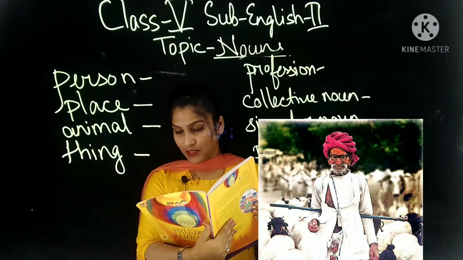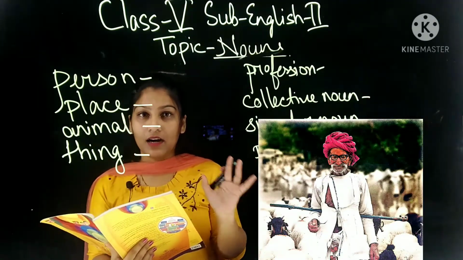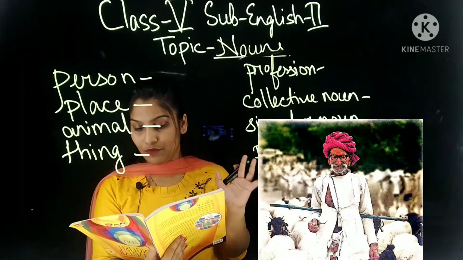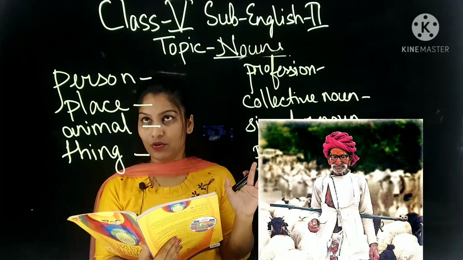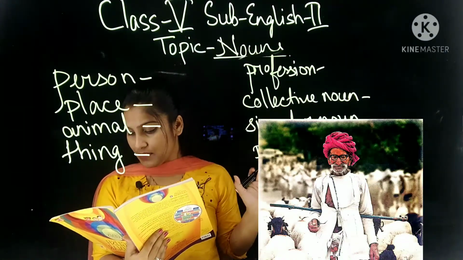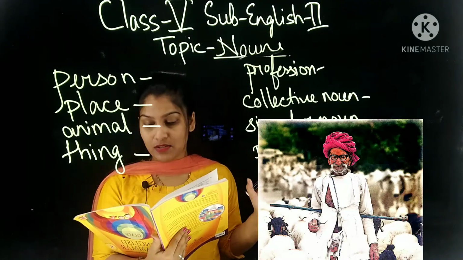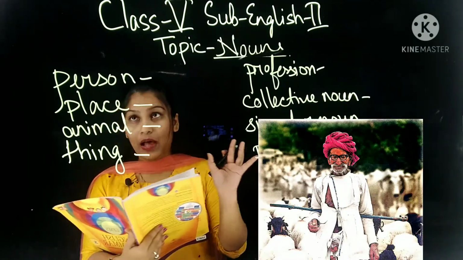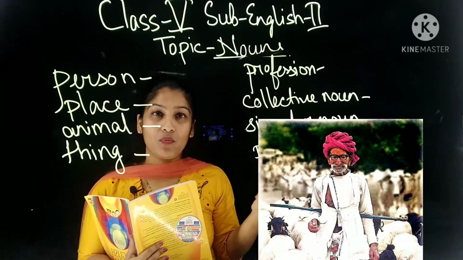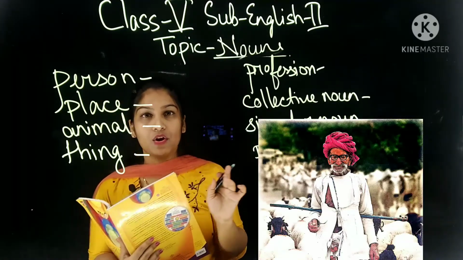Okay, now take out page number 10. Okay, page number 10. There you can see a picture, right? Look at the picture and write a word for each type of noun given below. So you can see in the picture there is a what? What? A person. Yes, and there are some animals as well. So here you have to write the name of a person. That is, we know that naming words are one noun. So you have to name a person. What you can say?